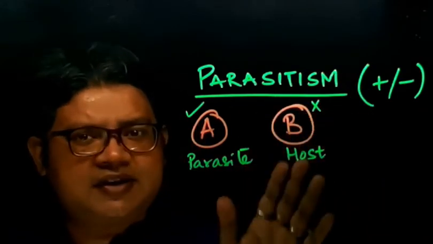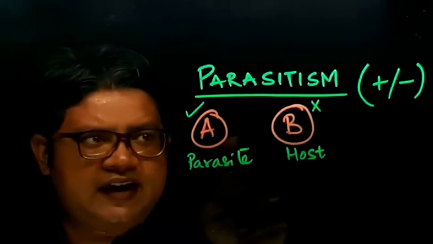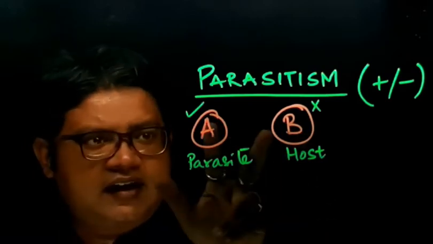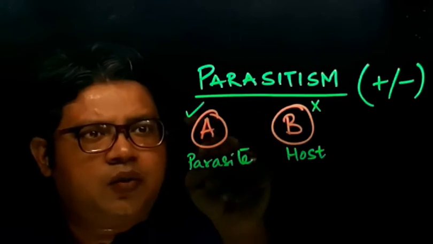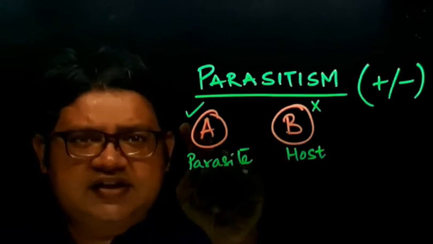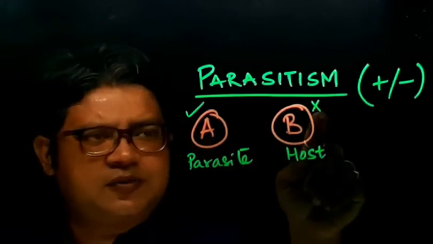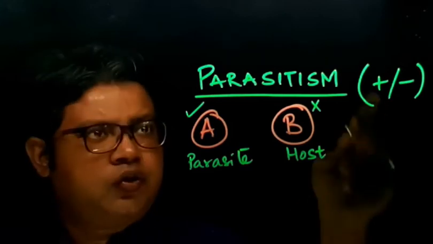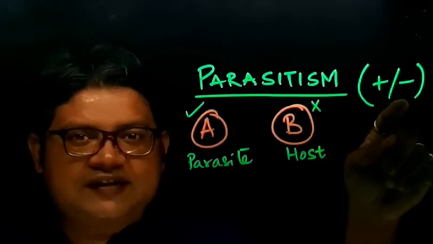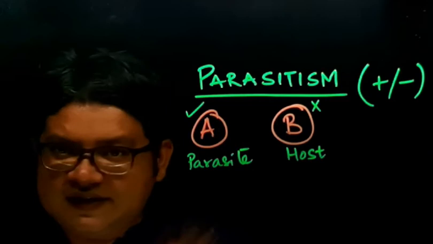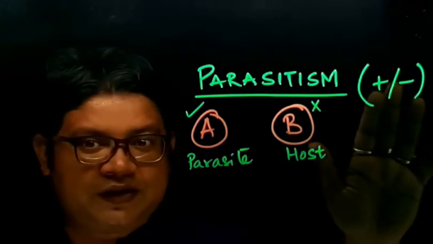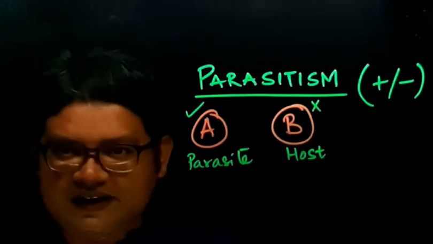So let us imagine here two species, species A and species B. From their interaction, species A is getting benefited and species B is getting harmed. So the depiction of parasitism we have written as plus and minus. I hope that you remember what this plus and minus is.